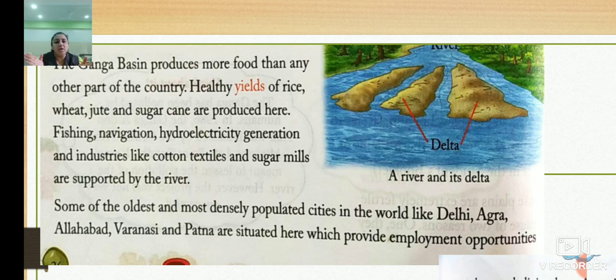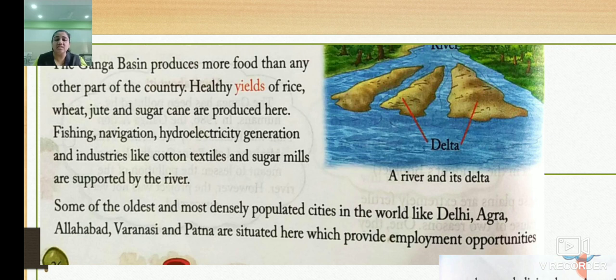See children, because of all these reasons, the plain areas are well populated compared to mountain areas. There is easy availability of water. Because of the flat land we can easily construct buildings, and flat land is very suitable for agriculture also. And again, the rivers originating from the Himalayan mountain ranges are perennial rivers and they go through these plain regions. And there they form a delta region, then alluvial soil. All these things are very suitable for agriculture, for farming.